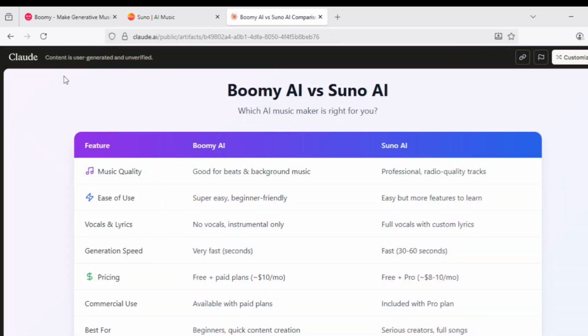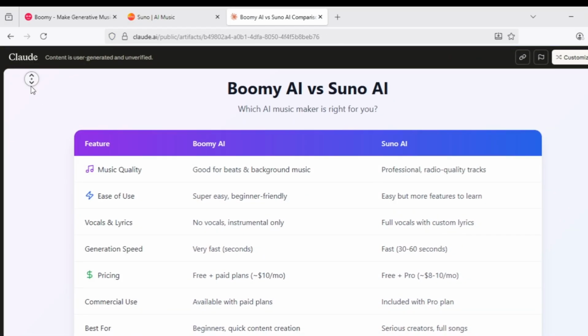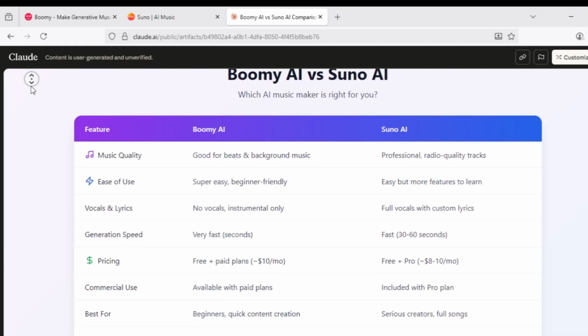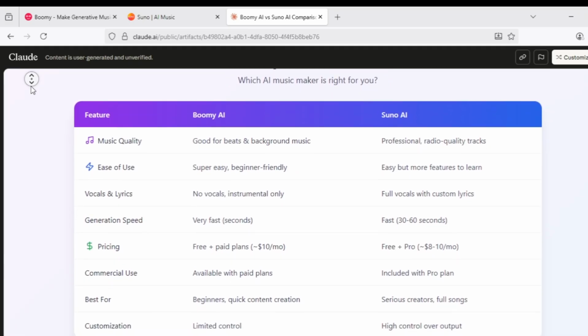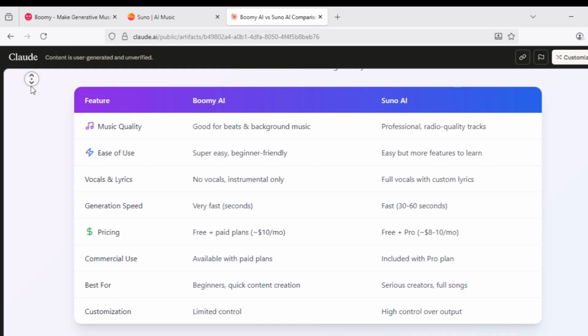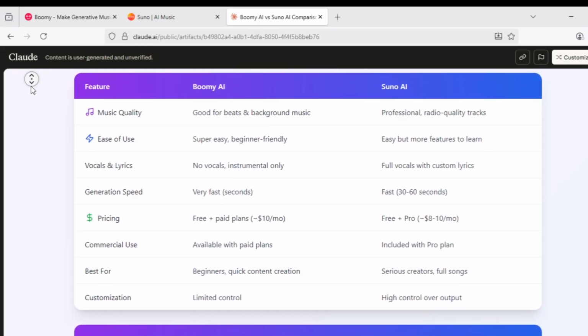Here's the big difference. Boomy makes decent background music and beats. It's good for content creators who need quick tracks. But Suno, it's on another level. The vocals sound real, the instruments are clear, and the overall production quality beats most AI tools out there.